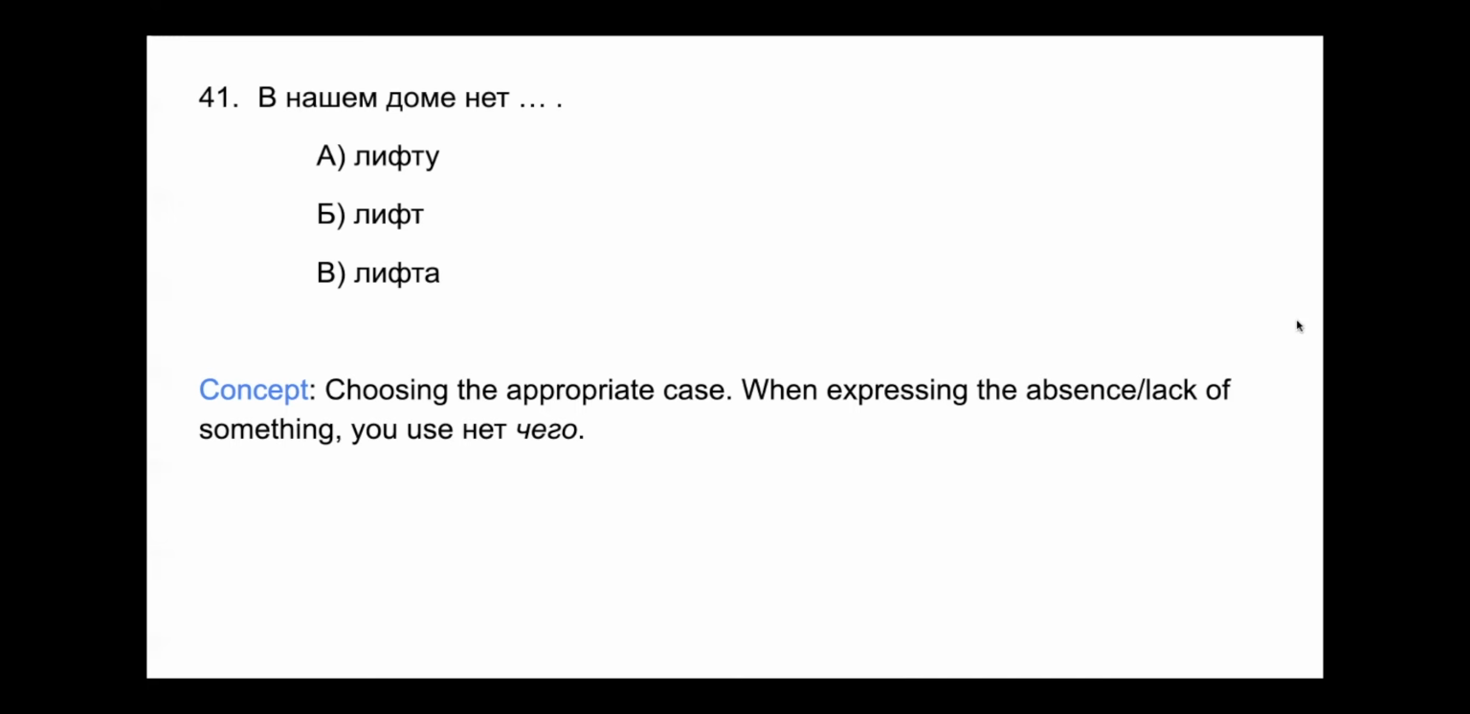В нашем доме нет лифта. A, liftu, is dative case when you add a U ending. And here it's not appropriate because when you're expressing the lack of something, you use genitive case. Lift, B, is just either the nominative case or accusative case for elevator. And here we don't use either of those cases to express the absence of something.